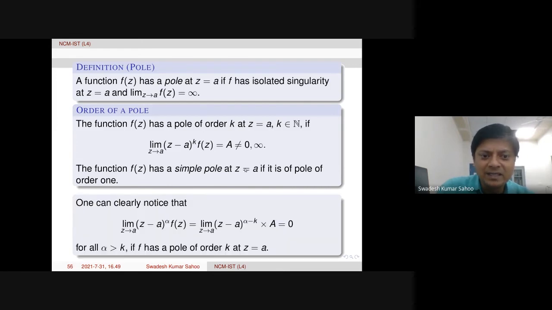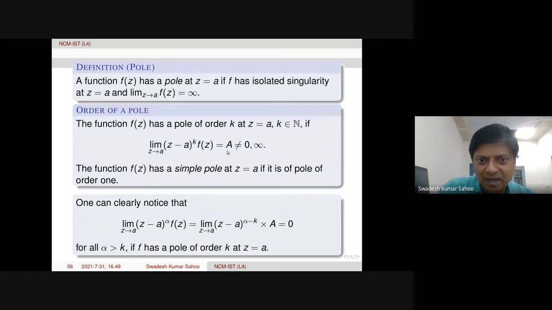Now one can easily notice from here what we can notice. Suppose we take alpha bigger than k. This k is already there, which is the order of the pole, and we multiply (z minus a) to the power alpha with f of z. Then what is A actually here? A is actually this limit.